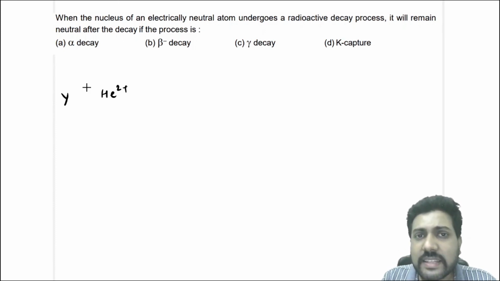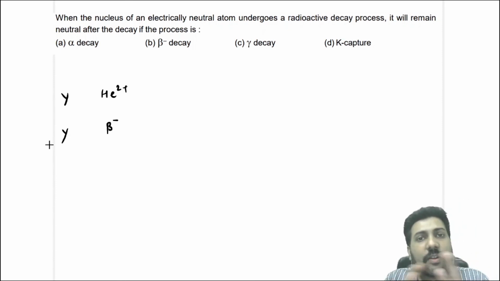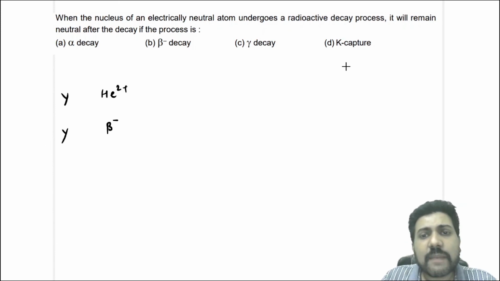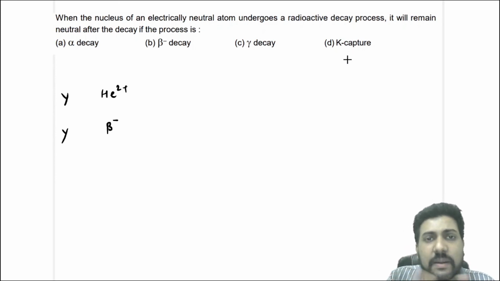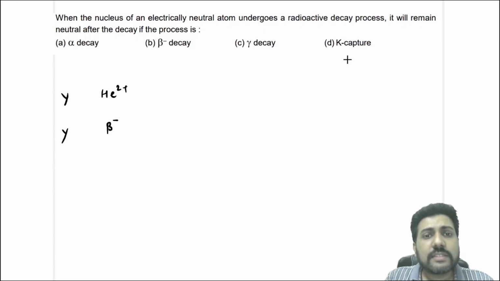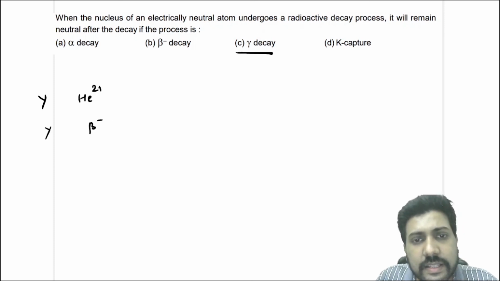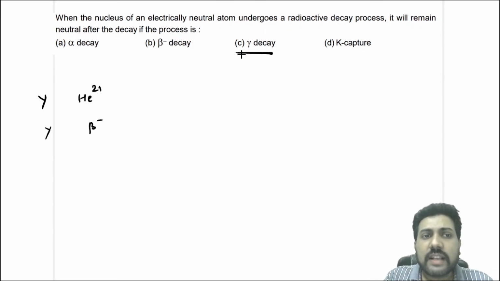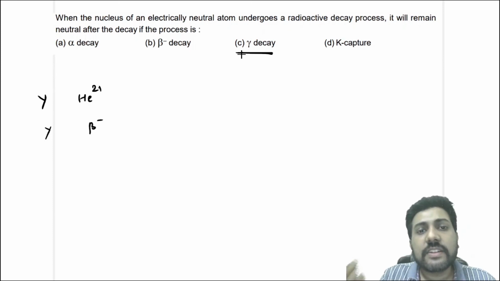Similarly, in a beta minus decay also, the beta minus particle is not a neutral particle, so the daughter nucleus formed cannot be neutral. In K capture also, the electron is captured, so the atom becomes negatively charged. The only process where there is no change in charge is the gamma decay. Only in gamma decay is there no change in neutrality. So an electrically neutral atom that performs only gamma decay will still remain neutral.